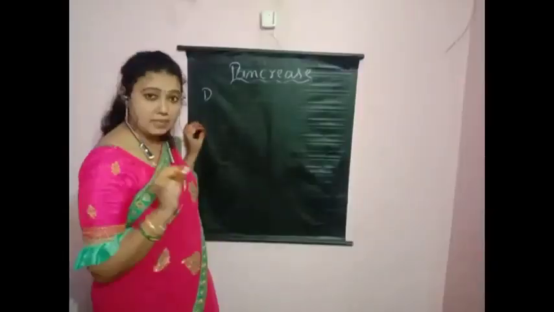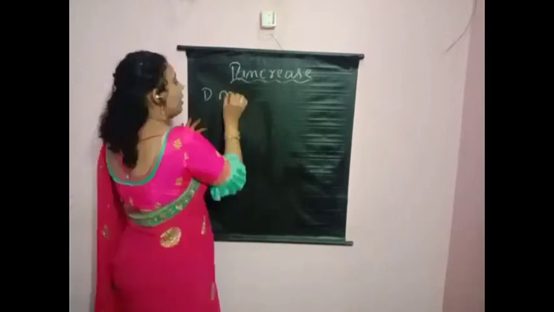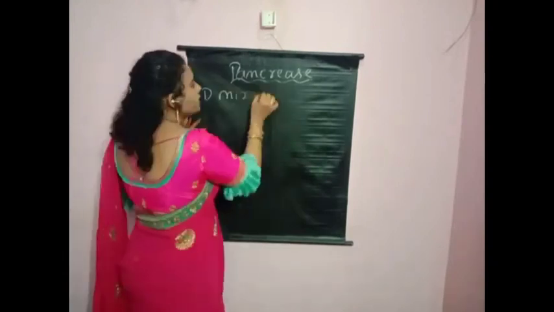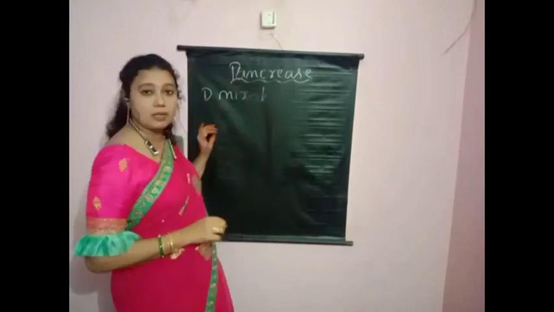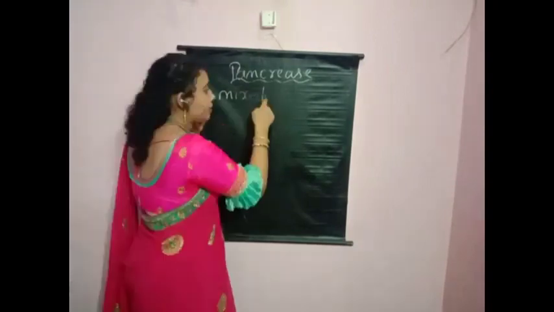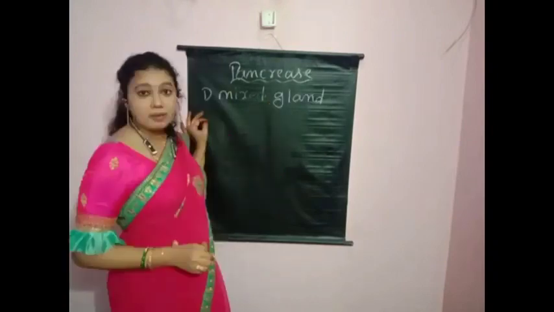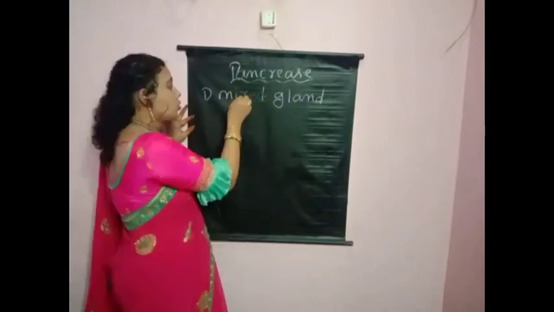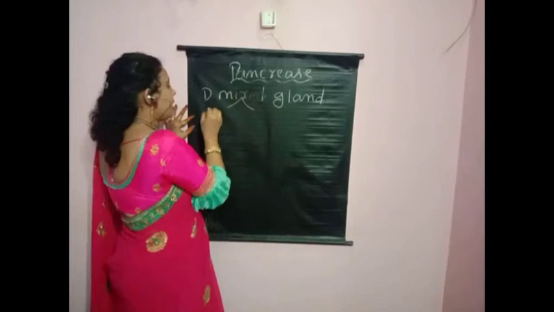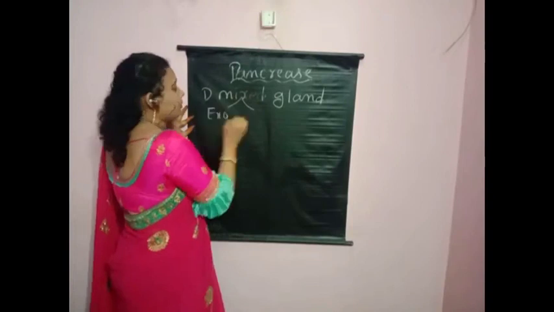Pancreas is a mixed gland. Which gland is called the mixed gland of human beings, children? The pancreas is called the mixed gland. Why? Because it belongs to exocrine and endocrine. Exo and endo.